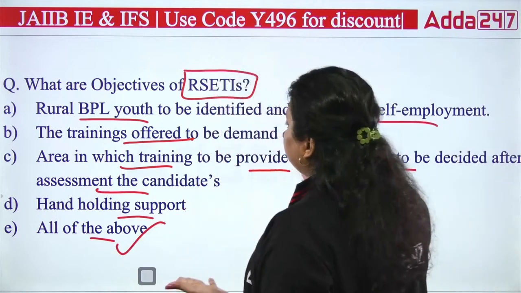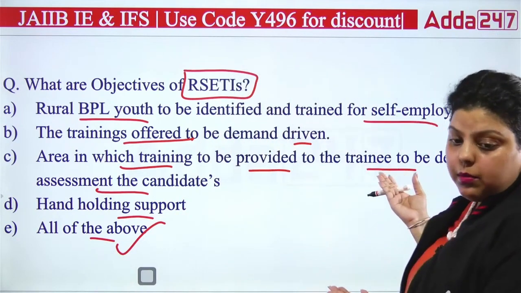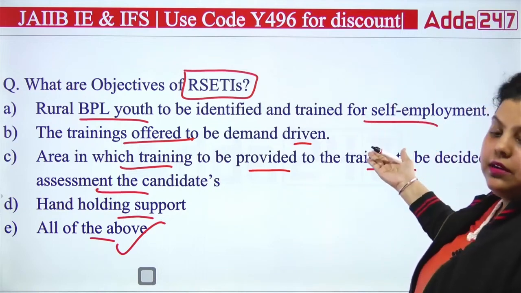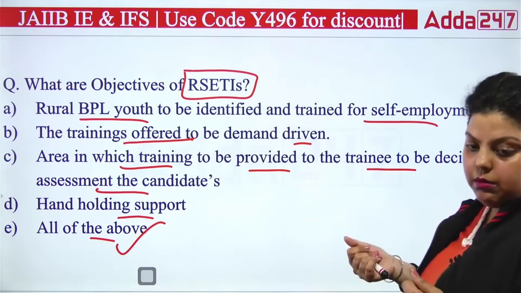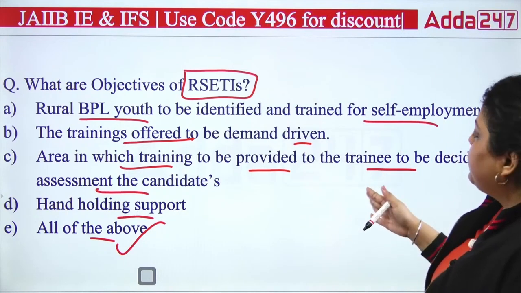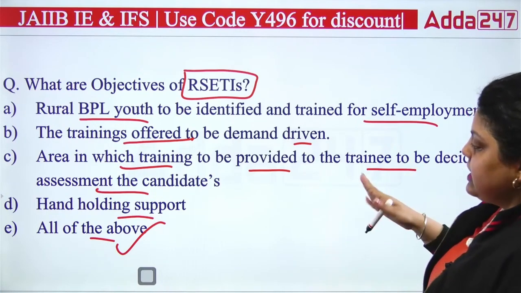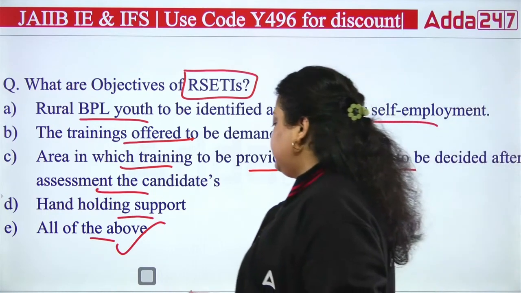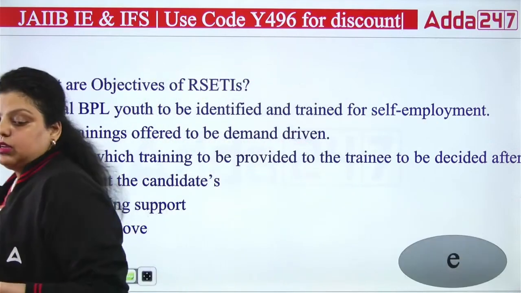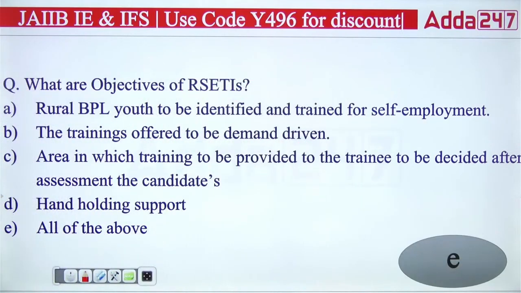The rural BPL youth to be identified and trained for self-employment purpose. The trainings offered to be demand driven. If somebody wants, then the training will be provided. Area in which training is to be provided to the trainee to be decided after the assessment of candidates. Then hand holding support will be available. So the answer will be all of the above. All are the objectives of the Rural Self-Employment Training Institute. Okay, so the right answer is E.